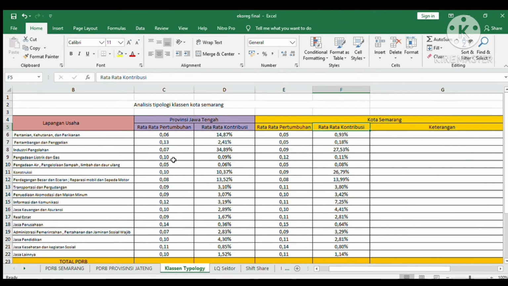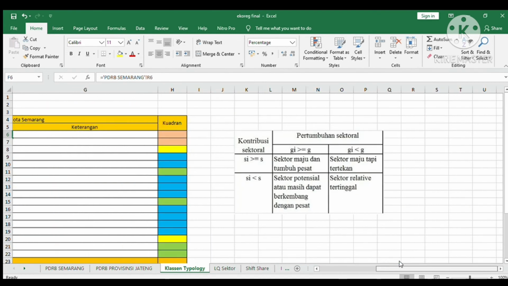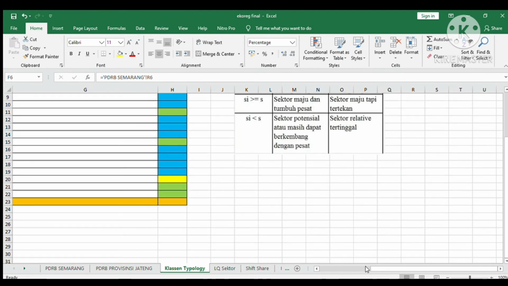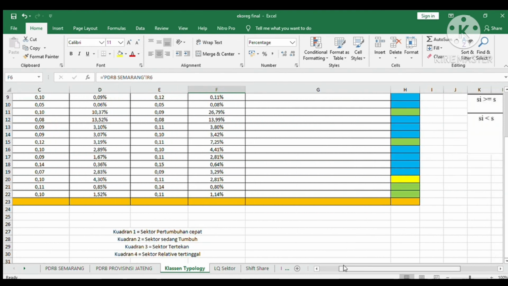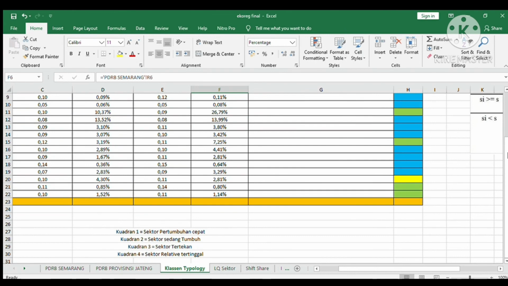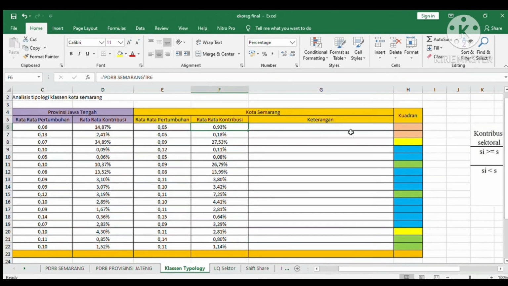and then compare the average value of growth rate at Central Java Province with the average growth rate from Semarang City, and the contribution between Central Java Province and Semarang City, and look at the type of sector and quadrant sector, and get information on the type of sector and sector quadrant,